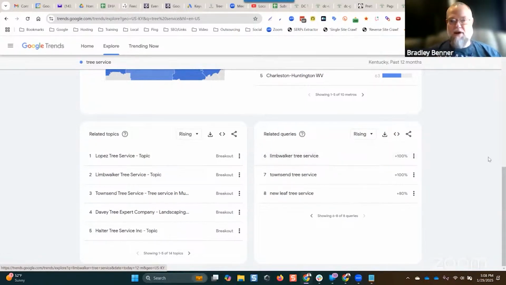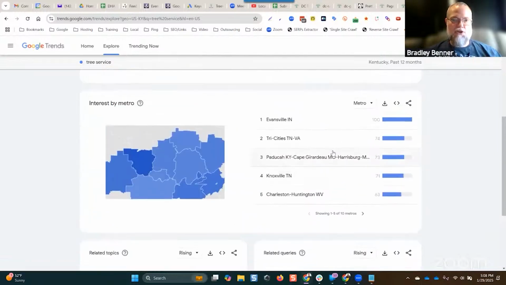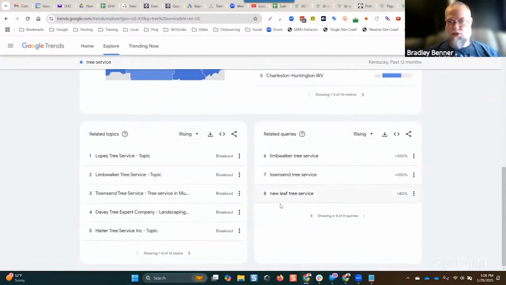So that's another great way to find things that you can do with Trends to identify other opportunities for marketing and lead generation for your clients. Okay.